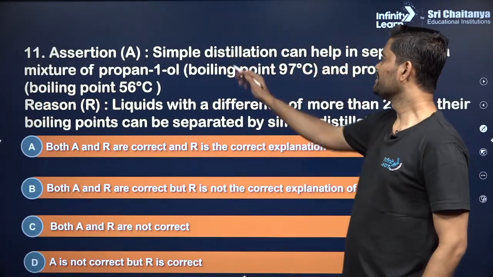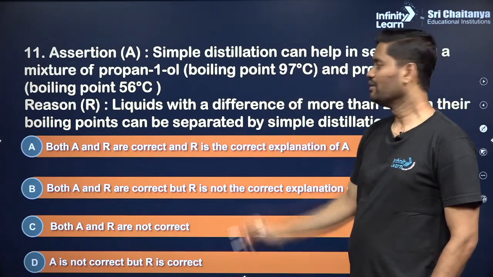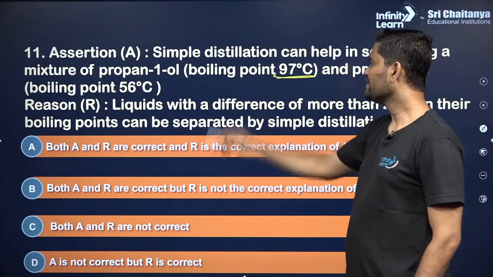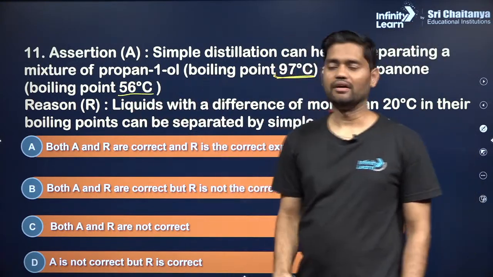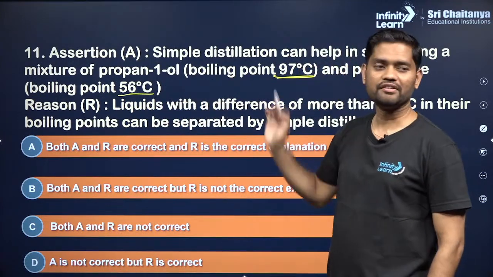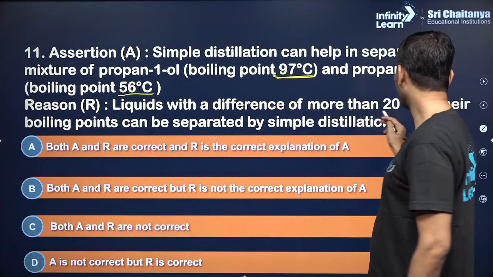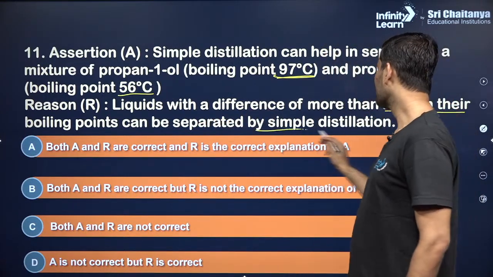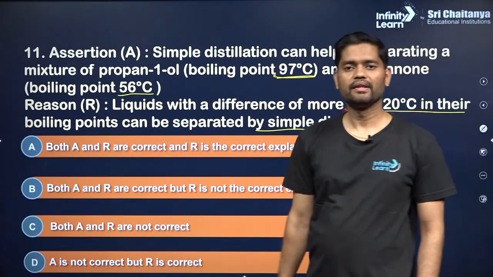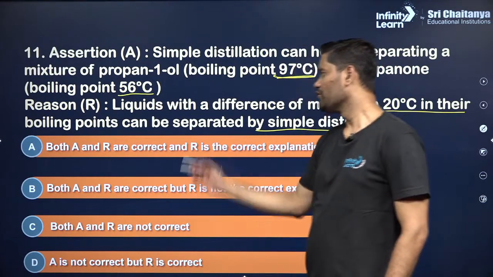Next, assertion: simple distillation can help in separating a mixture of propan-1-ol, boiling point is 97 degrees Celsius, and propanone, that is 56 degrees Celsius. Okay, that is the assertion, simple distillation. Reason: liquids with a difference of more than 20 degrees in their boiling points can be separated by simple distillation. Clear? Sure. Perfect. So let us see.